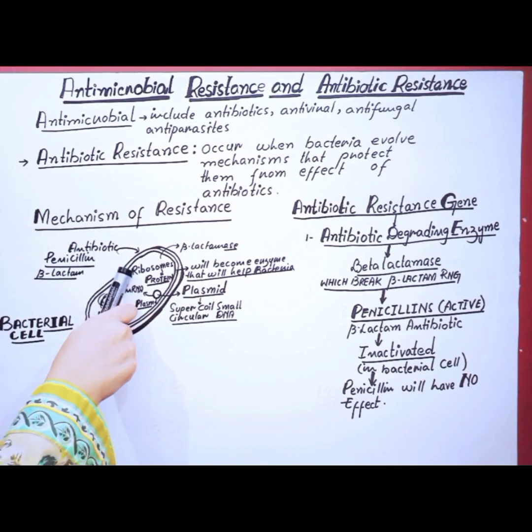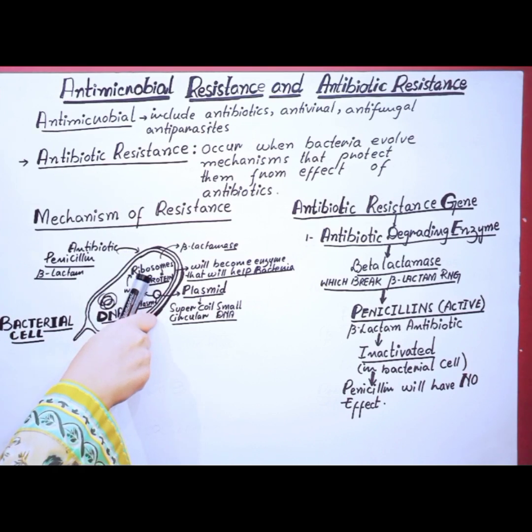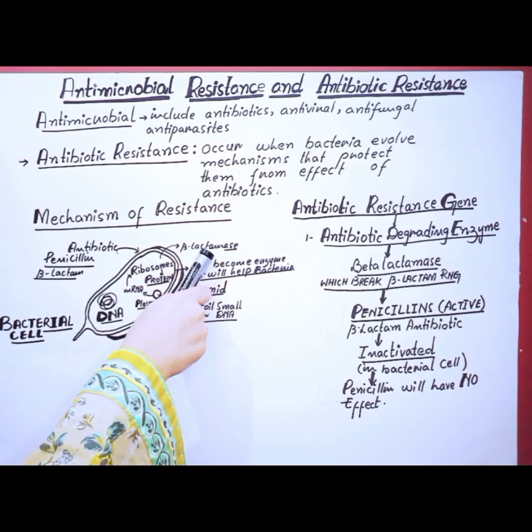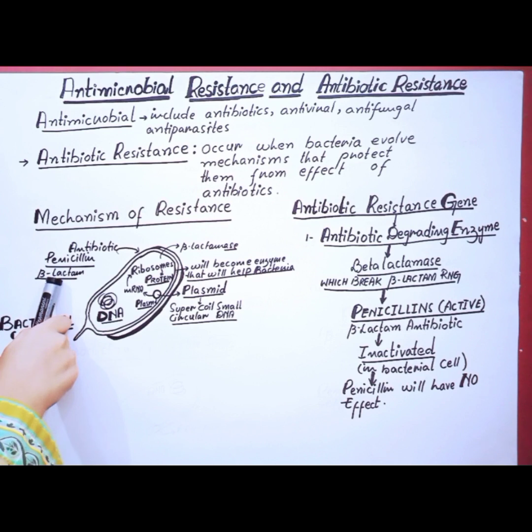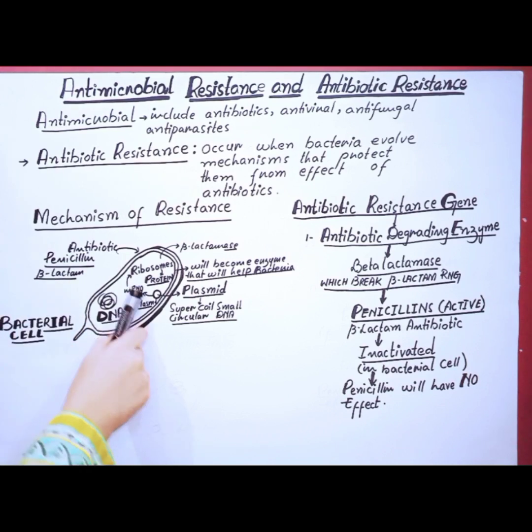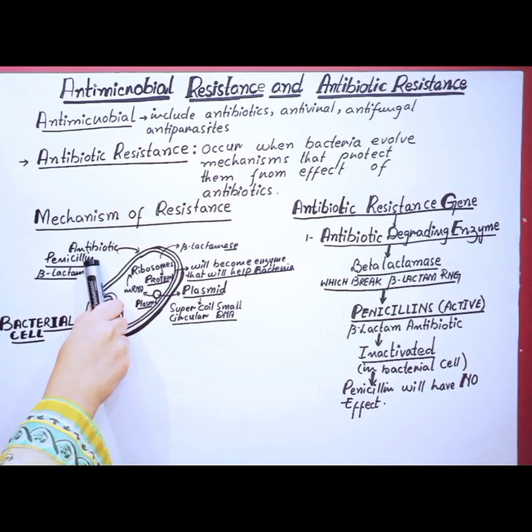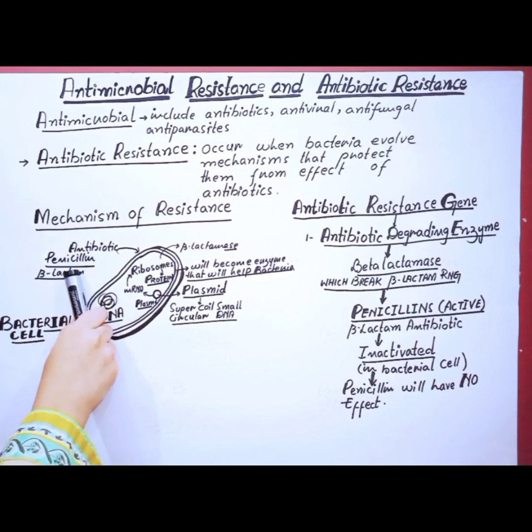When penicillin attacks the bacterial cell, this beta-lactamase enzyme attacks the beta-lactam ring. Now the active form of penicillin will be inactivated. Penicillin will have no effect on this bacterial cell. So this is the mechanism through which the bacterial cell resists this particular antibiotic.